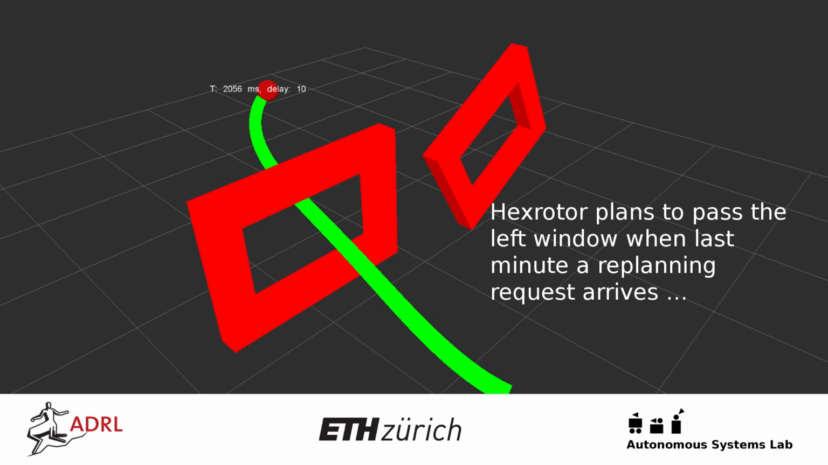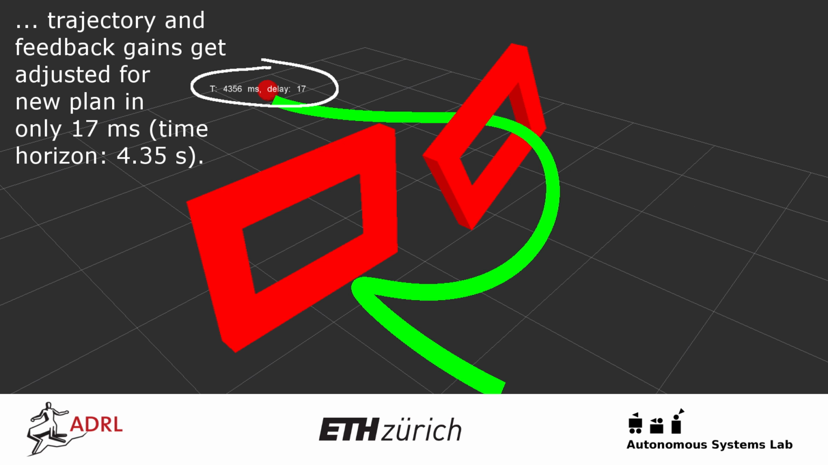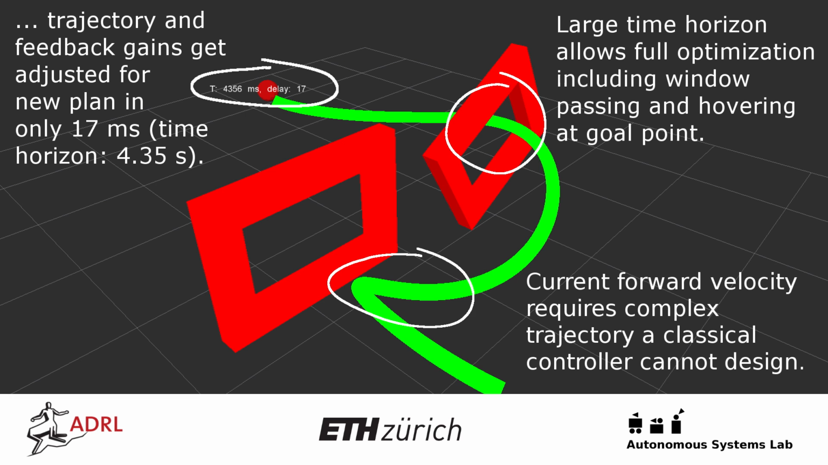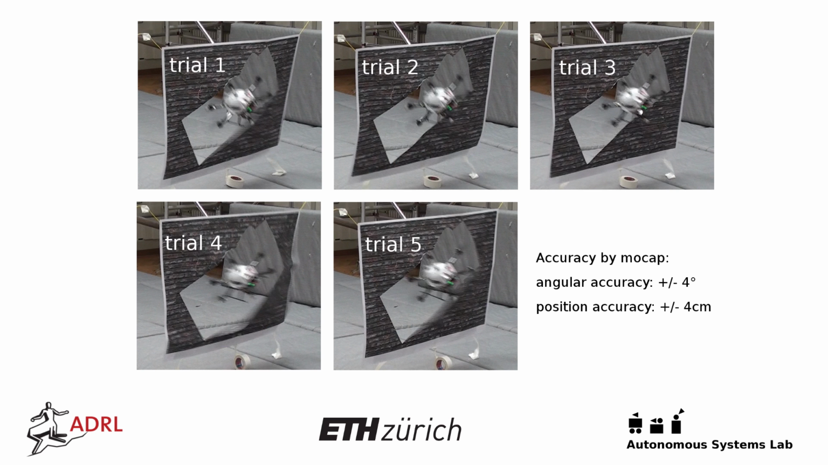Let's look at one replanning in detail. First, the hex rotor plans to pass through the left window. Then, when requested to pass through the right window, the MPC controller optimizes a new trajectory in less than 17 milliseconds. Here we see snapshots of the hexacopter when passing through the right window, underlining the repeatability.